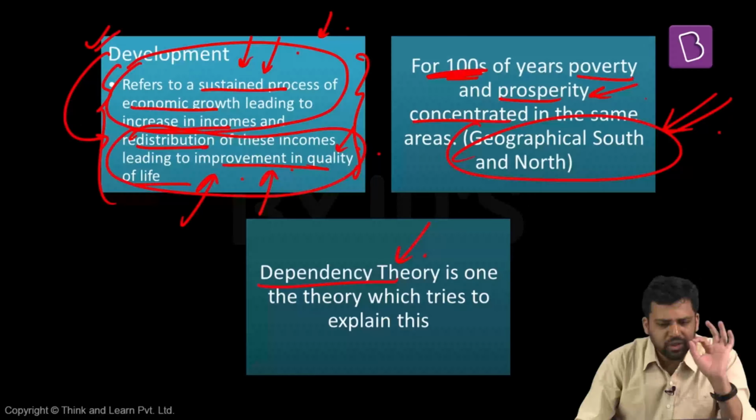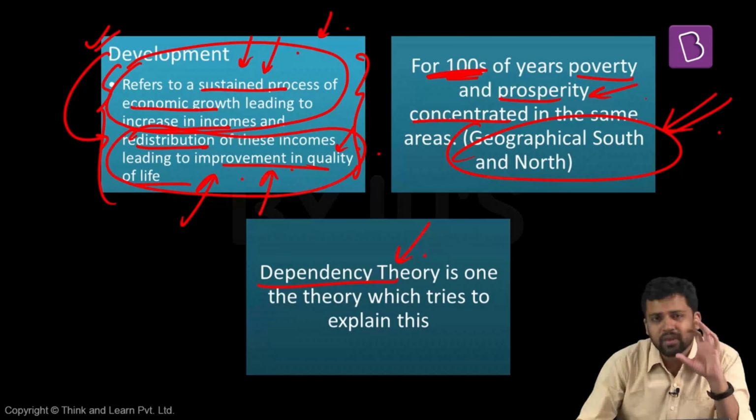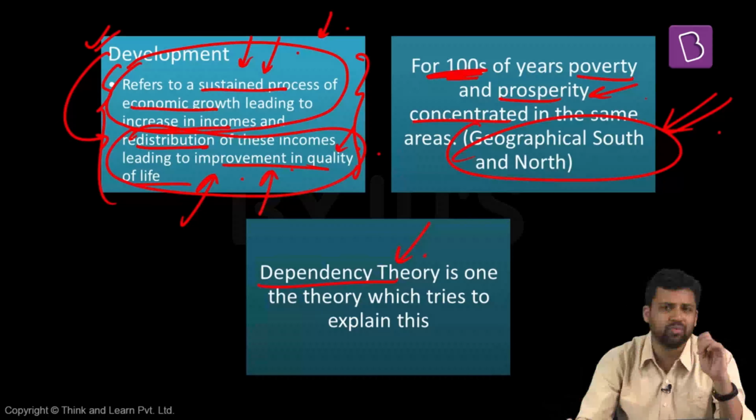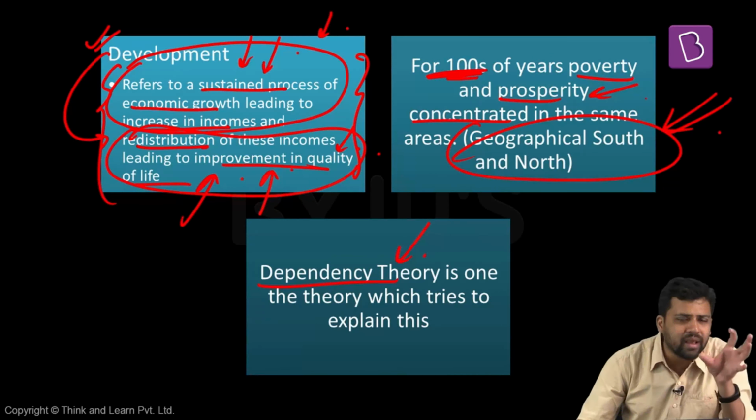We will come to the meaning of this theory. But this theory emerged around the 1950s, and it became quite predominant in the 1960s and 70s. At that point of time, the prominent dependency theorists were focusing their research on Latin American countries. They were trying to understand the structure of the economy over there, and how these economies are connected with the other advanced economies. So the focus was on Latin America. But apart from Latin America, there were other areas also which were being studied.